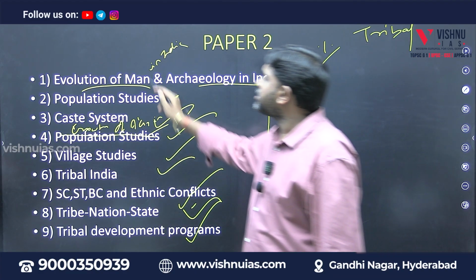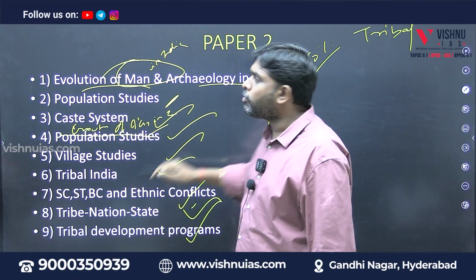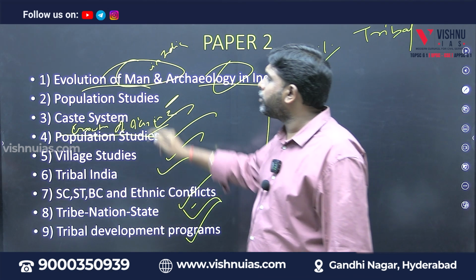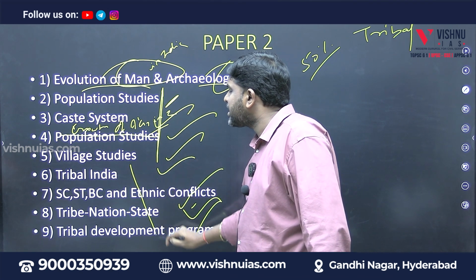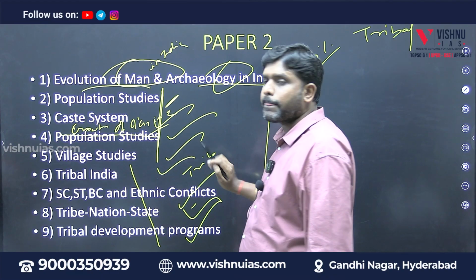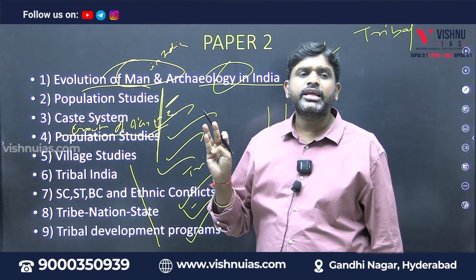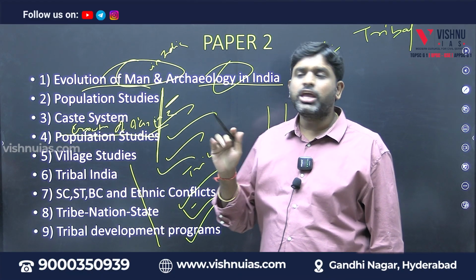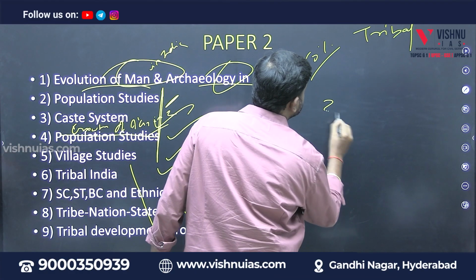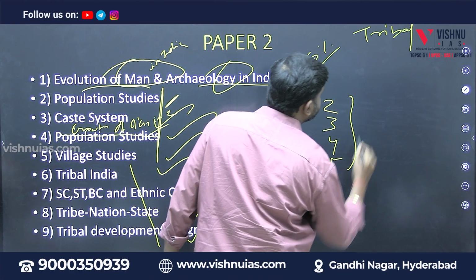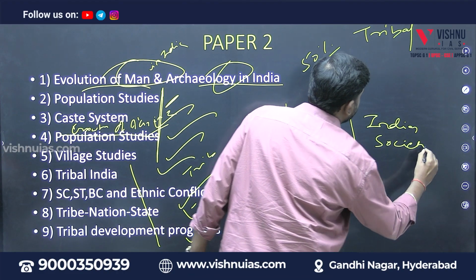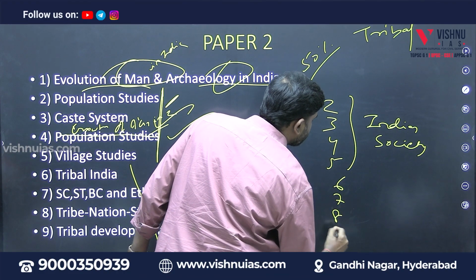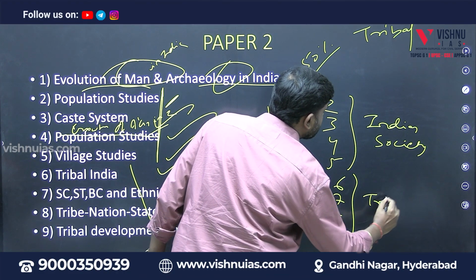I divided it as evolution of man in India 1 module, archaeology in India 1 module, 2, 3, 4, 5 as Indian society, and 6, 7, 8, 9 as Tribal India.